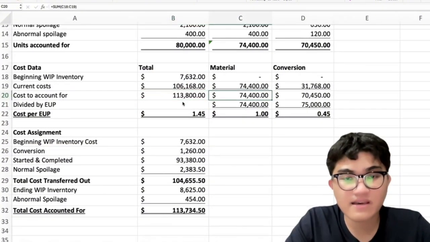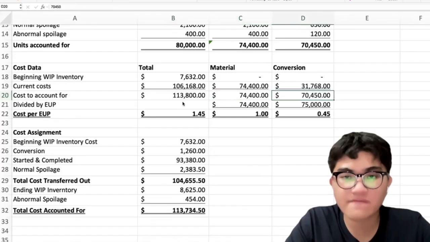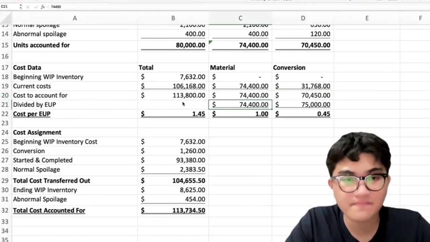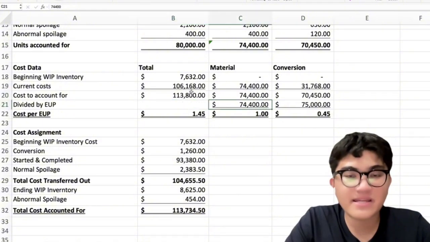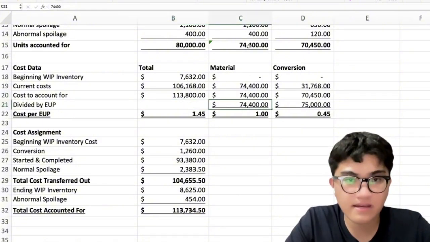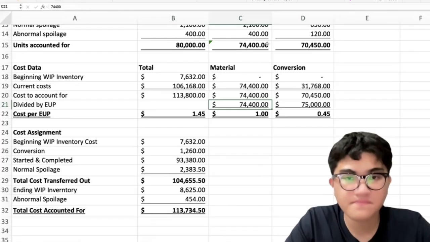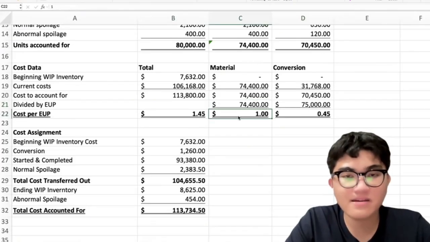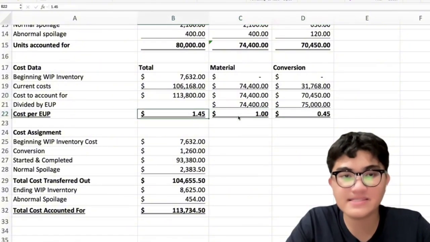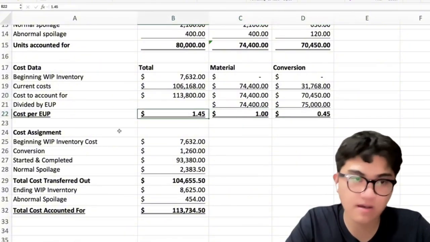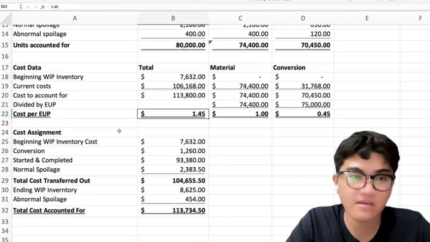So for the material, we have 74,400, and for our conversion, we have 70,450. Okay? Now we will be dividing it by the EUP. Now we have here 1 for the material and 0.45 for the conversion. We add these two, we have 1.45 for the total cost per EUP.